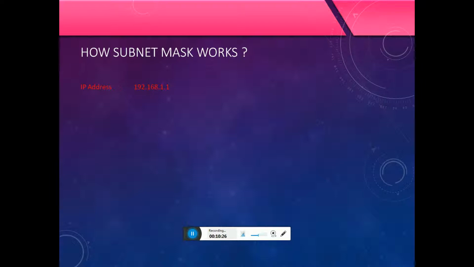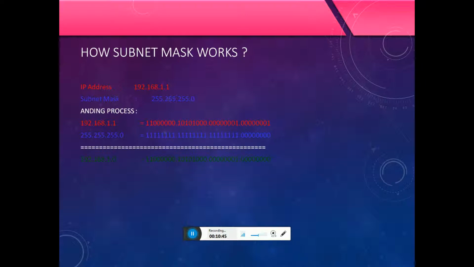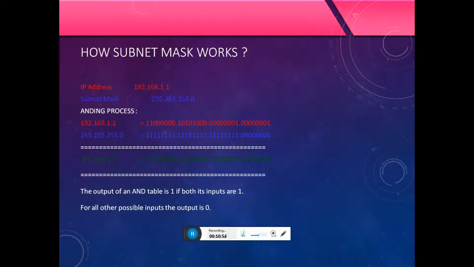How the subnet mask works. The IP address is 192.168.1.0 and the subnet mask is 255.255.255.0. Applying the mask gives the network address 192.168.1.0. With a mask of 255.255.0.0, the result is 192.168.0.0.